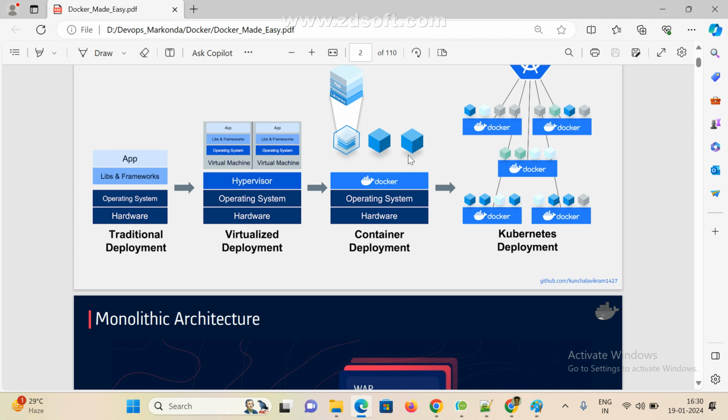Clear or not? Yes, sir. Clear. So that is multiple items we can carry.